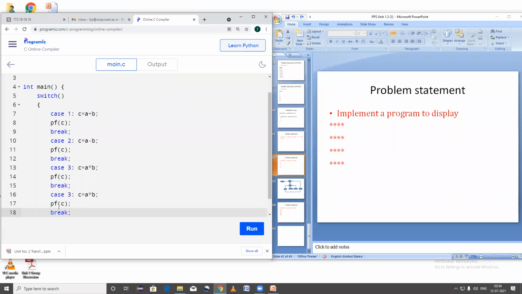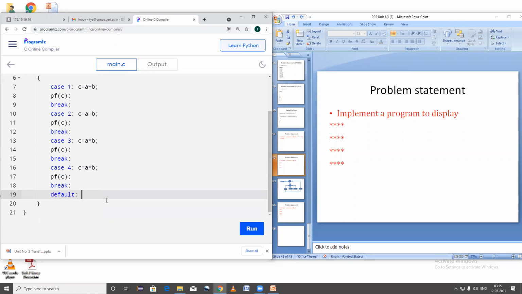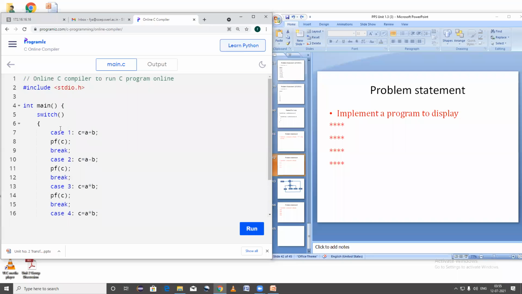And here case 4, break, and thereafter if you have written, and still if you have missed this default statement, I will consider this only this time, as this is your first ISA exam. Some of you may have written the default statement or may not have written it.